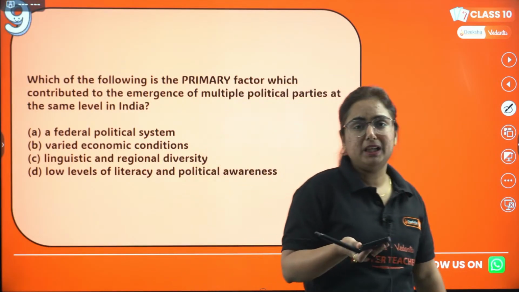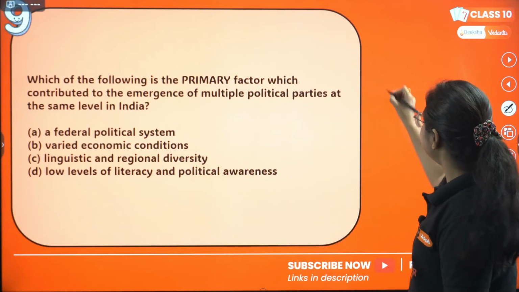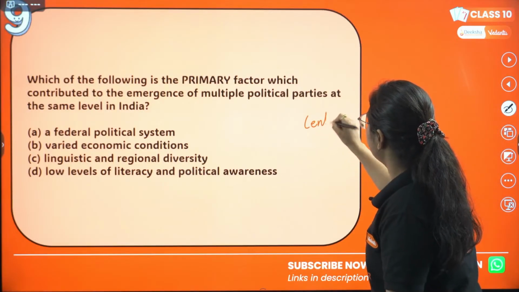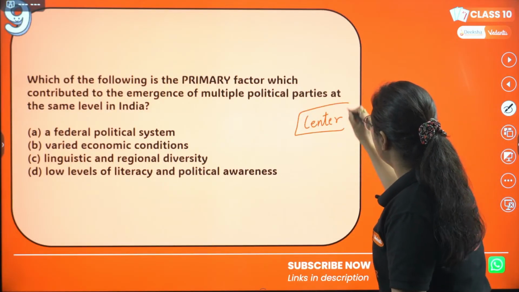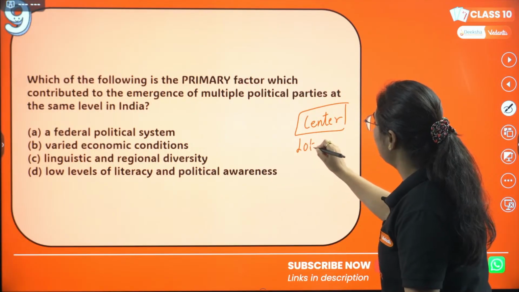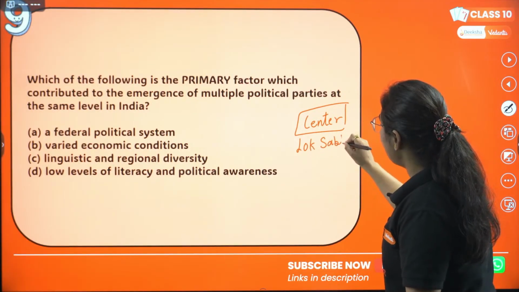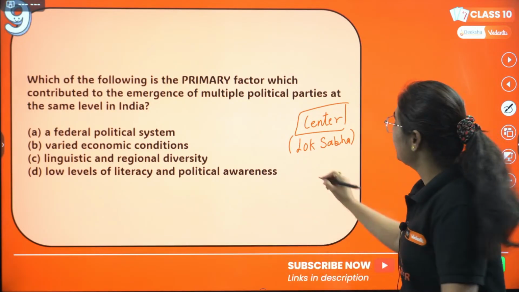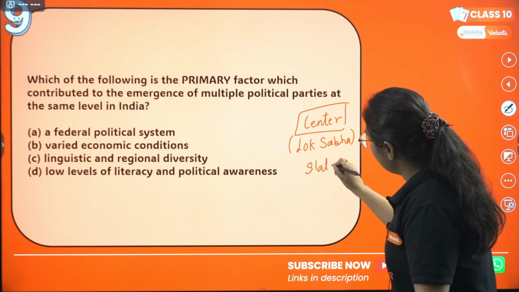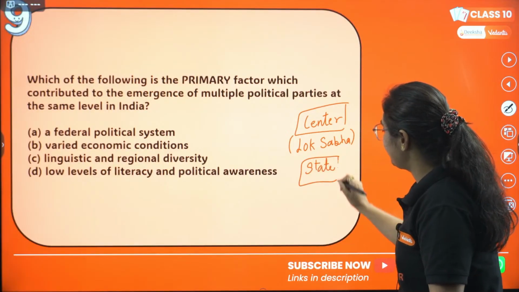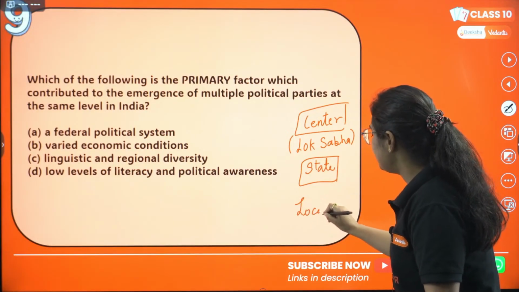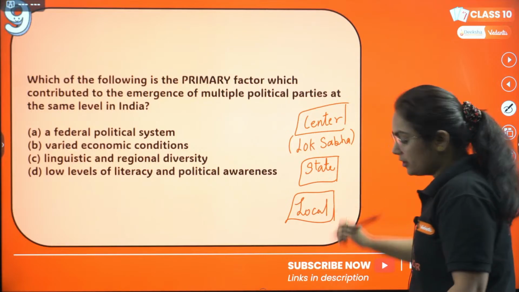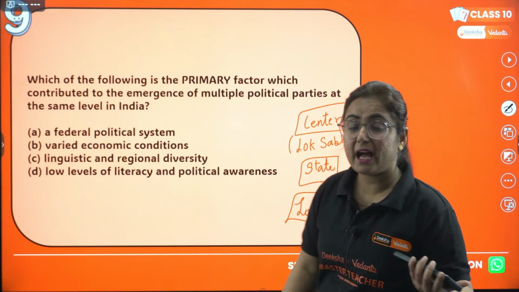What do they mean by the same level? Like we have the center government. At the center government, elections take place for Lok Sabha. So for Lok Sabha itself, many parties fight the elections. So that is the same level. Then we have state government, and the same situation exists there. Then we have local government, and the same situation exists here too. So this is what they mean by same level.